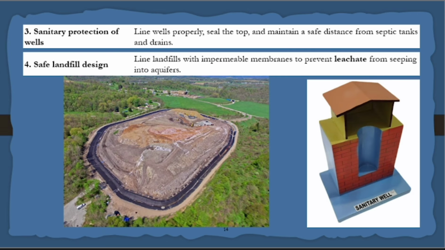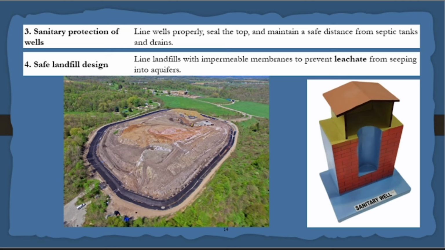Preventive measure: safe landfill design. Can you see a black color here? This is a black color. This is not a road. This black color is a fiber. Bitumen fibers are laid. Above that you have to dump all the waste. They have to dump in a cover. This is a bitumen cover. In the bitumen layer you have to dump. Imagine if you are not laying this layer and you are dumping, what will happen?